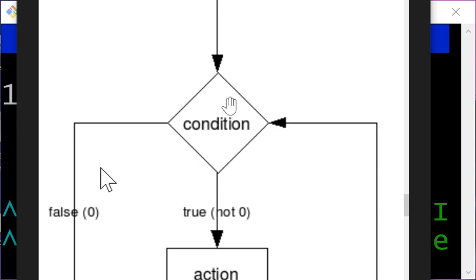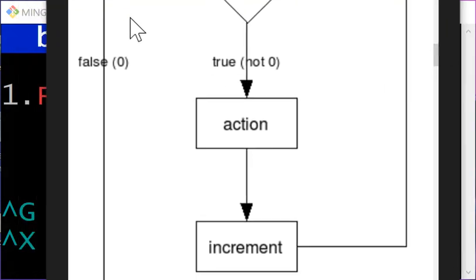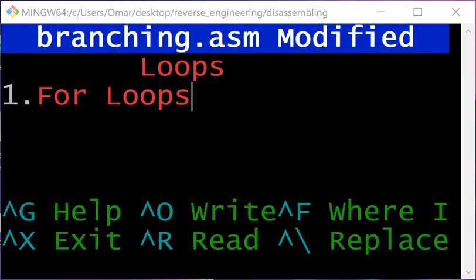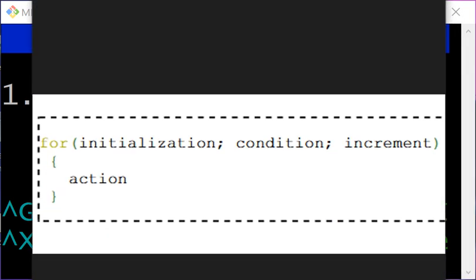When we check the condition again and it results in a false value, then we end our loop. Let's take a look at this one here. It looks like this.